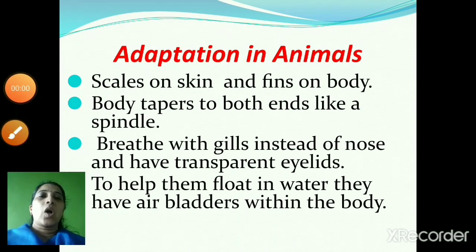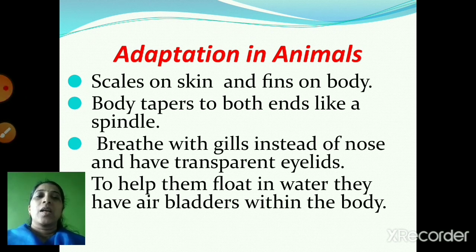Then we saw about the adaptation in animals. Fishes have scales on the skin and fins on the body. Their body is tapered towards both the ends and therefore it looks like a spindle. These fishes breathe with gills instead of nose, and they have transparent eyelids. And they have air bladders within the body, and because of this they can float in water.